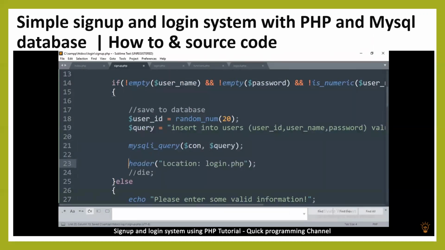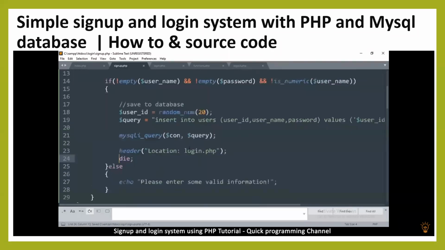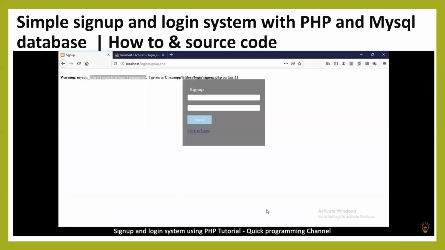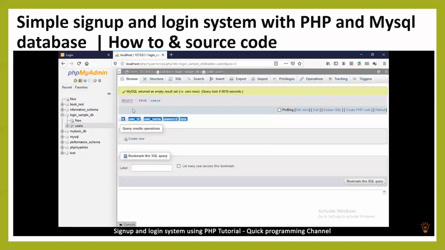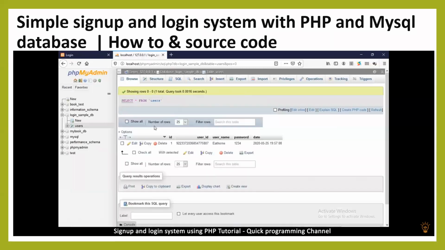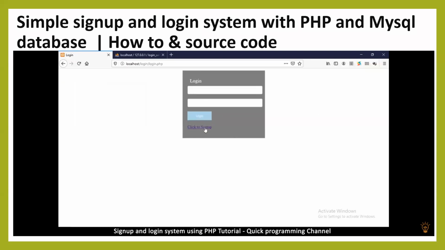So let me put back this because it's going to work this time. So let me put the name 1, 2, 3, 4. There we go. So let's browse here and see. And there we go. So we have one record with a user ID, name, password, and so on. So this is good to go. All right. So let's go back to sign up.